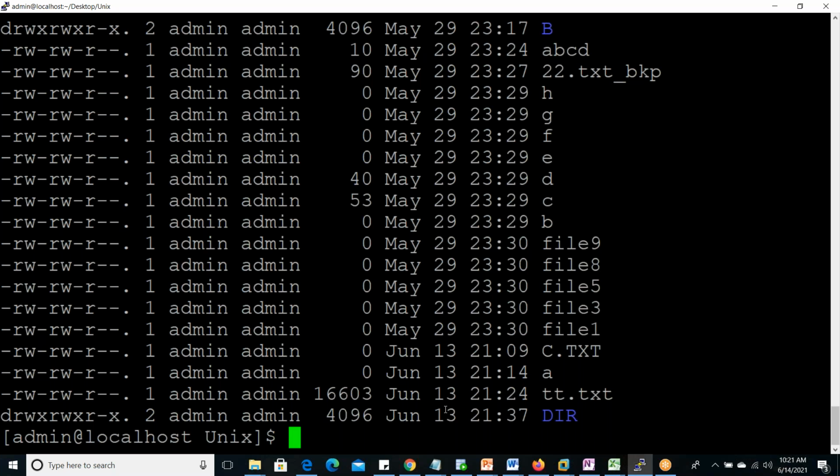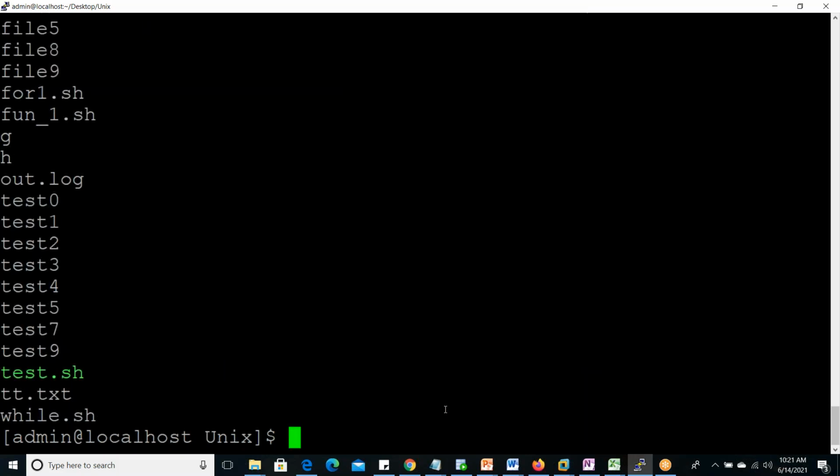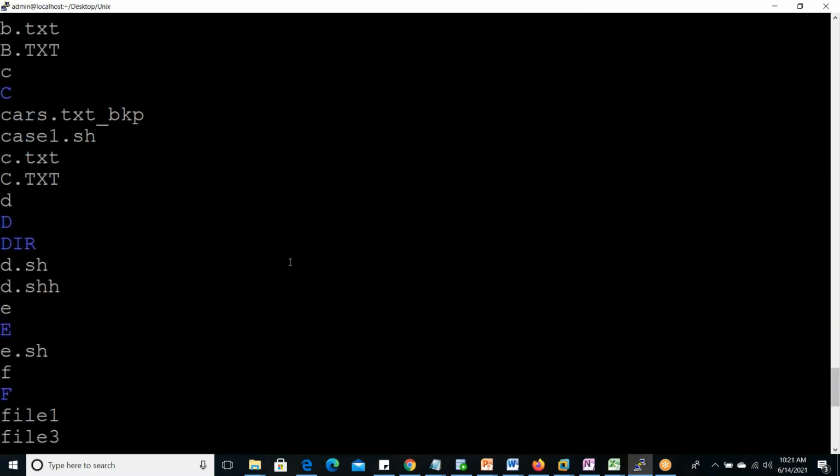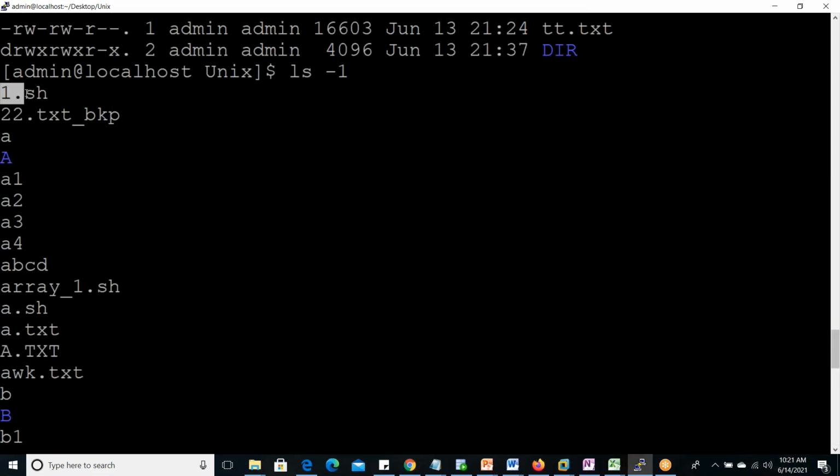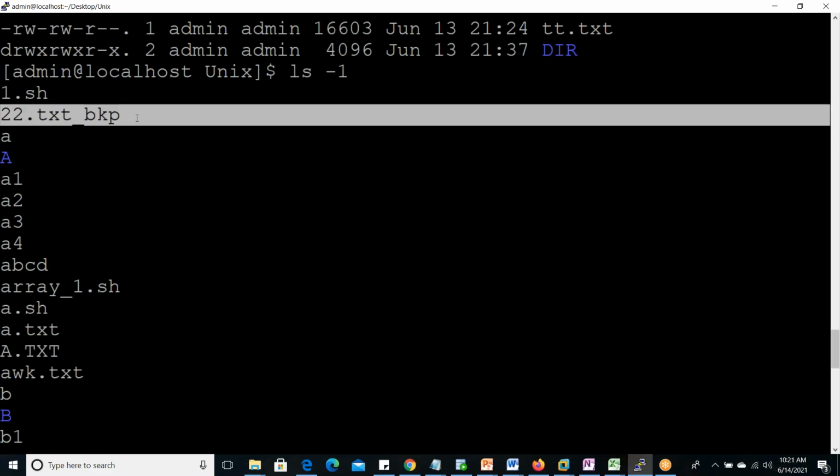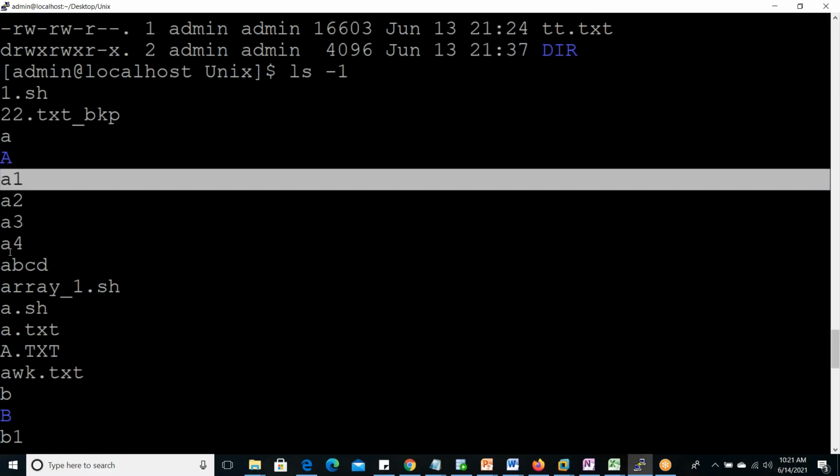Okay, so this is ls. Next, ls -1 if we are giving, then in one line it will display one name only. One file, one line, one file, one line, one file, one line.